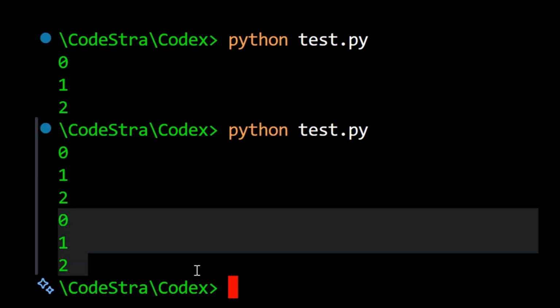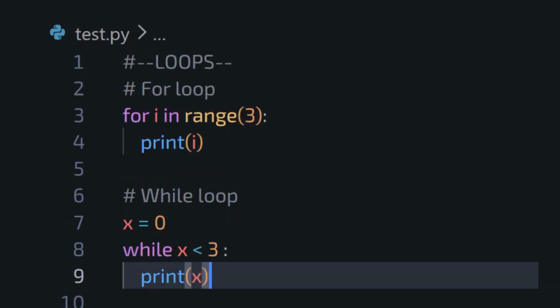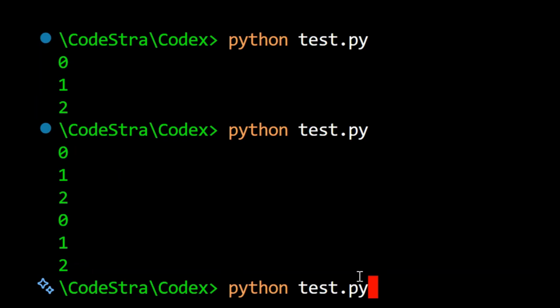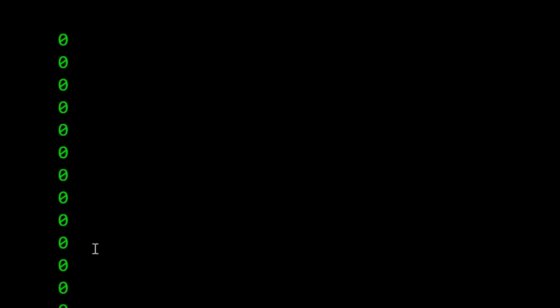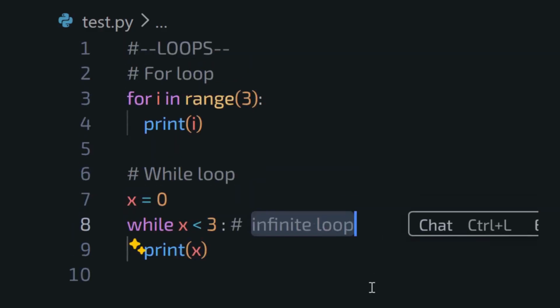Now think about this. What happens if we forget x += 1? The loop never stops. That's called an infinite loop. And yes, it will crash your program.